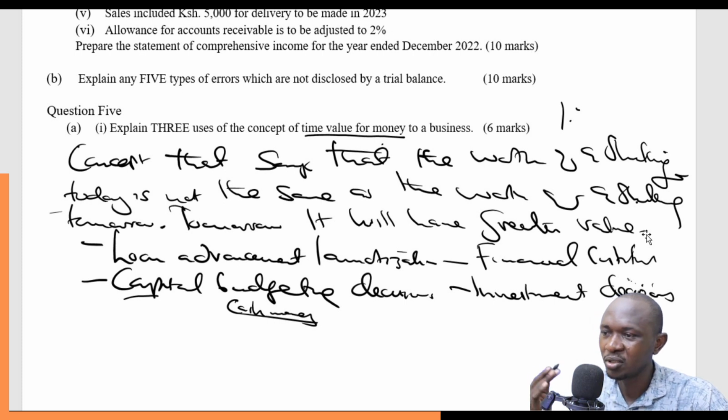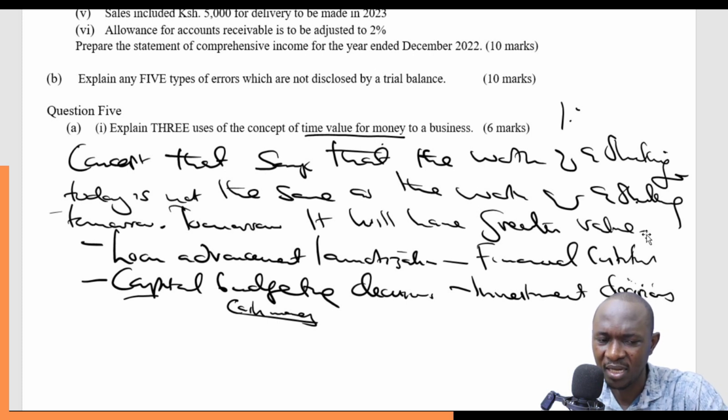So the whole concept of time value of money helps us to make accurate decisions, know if the business or a venture or a project will be profitable in the long run, or if it will not be profitable in the long run. Of course, if it won't be profitable, we will not go into that particular project, we will not put our money in that project. But if it's profitable, then we are going to put our money into that project.